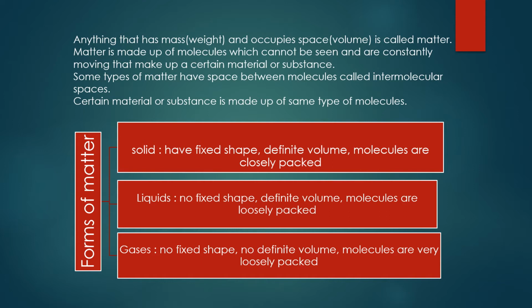First form is solid, in which the space between the molecules is very less. That is, they are very closely packed. They have a specified shape, definite volume, and the molecules are very closely packed. The other form is liquid. They do not have a fixed shape because the molecules are loosely packed, so they can flow, and they have definite volume. Gases do not have shape, they do not have definite volume because the molecules are very loosely packed, so they just flow.